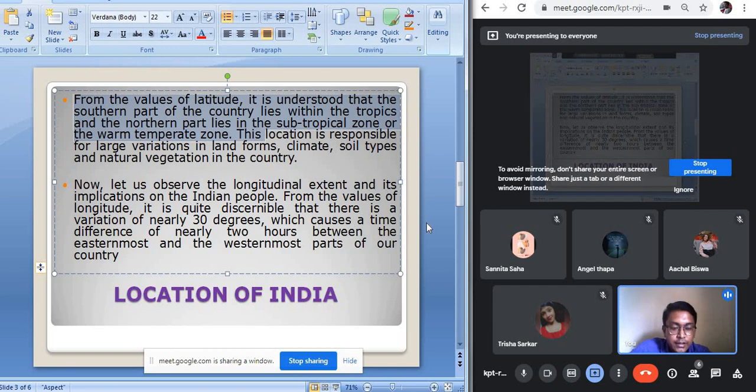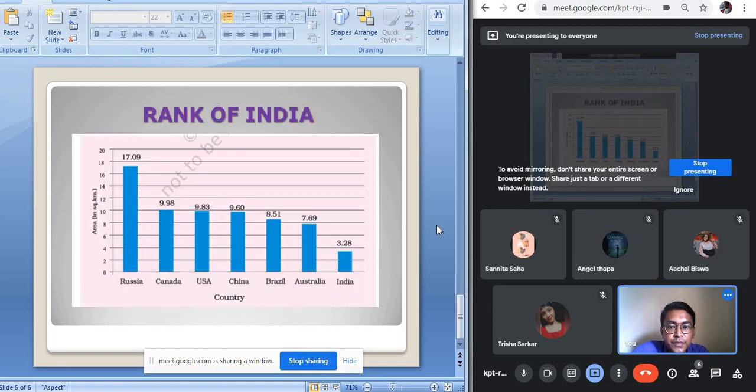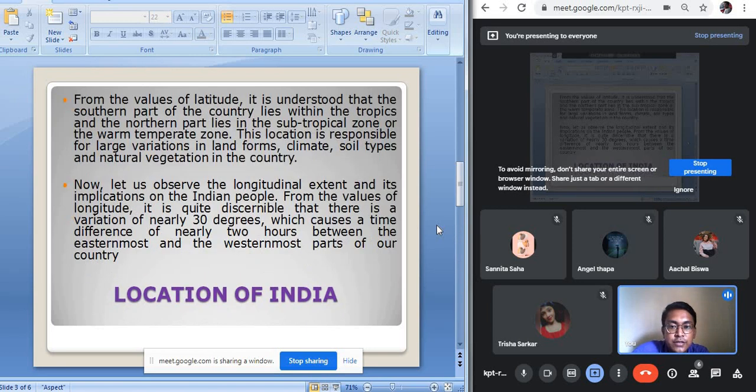So basically, as you all know, the Tropic of Cancer passes through the center of our country. Just below the Tropic of Cancer, that is the southern part of our country, it lies in the tropics. And towards the north of the Tropic of Cancer, this part lies in the subtropical area. So our country lies both in the tropical and the subtropical areas.